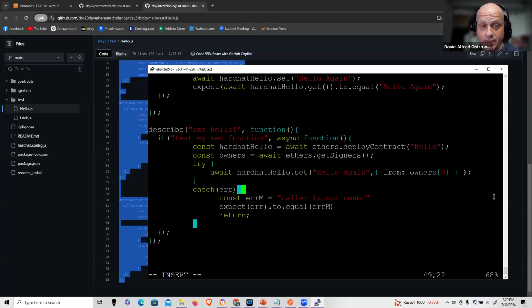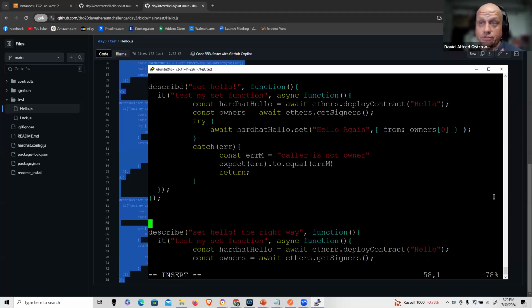In this case, I have a try and catch setup, and here it'll generate the appropriate error. I have owners at 0, and the owners at 0 is that account that we just looked at, the address 2266, but the first account. And here I have another variation of that, which is a duplicate of the code. However, I initially had it set up to fail.